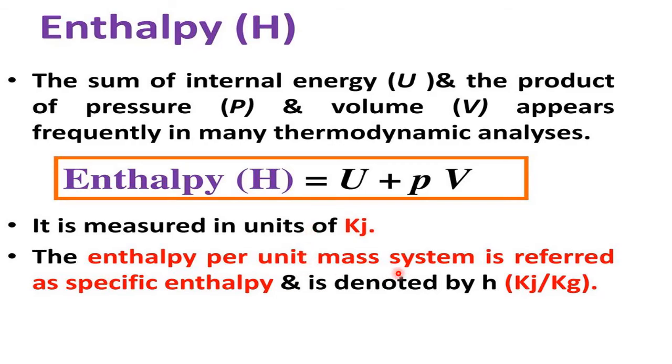The enthalpy per unit mass of a system is referred to as specific enthalpy. If it is measured for 1 kilogram, then it is called specific enthalpy; for the specific mass it is measured. For example, you have 1 liter petrol and 2 liters petrol. 1 liter petrol has got different energy, 2 liters petrol has got different energy.